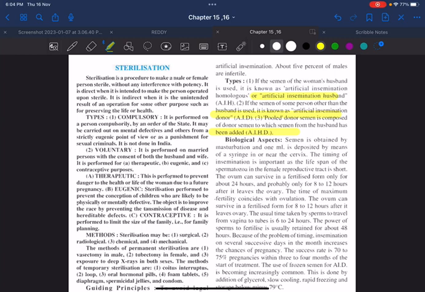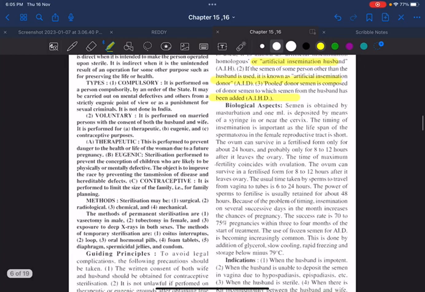In second, a donor will be donating the semen. In third, there will be a combination, pooled semen from both husband and donor. What is the biological aspect of this? Remember, after masturbation, the semen will be obtained using a syringe. It will be deposited in the cervix.